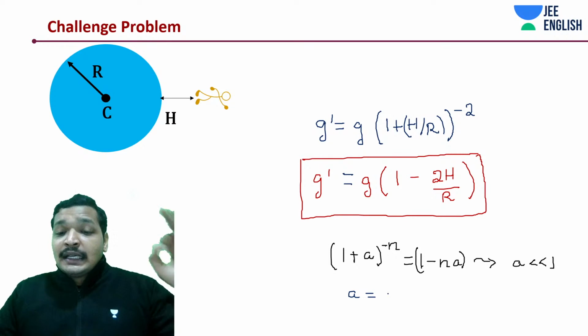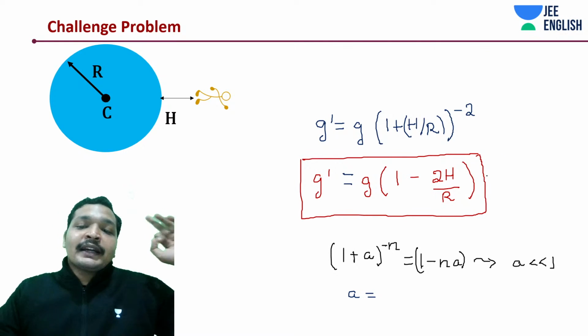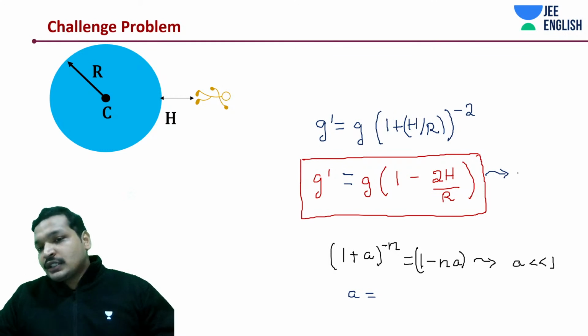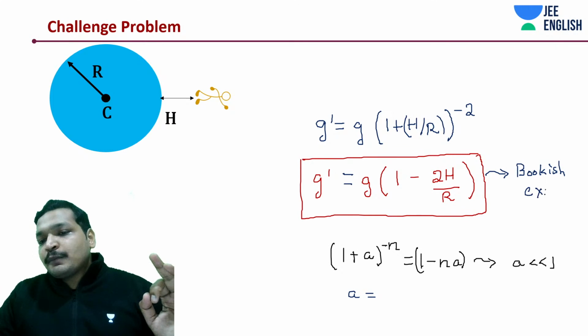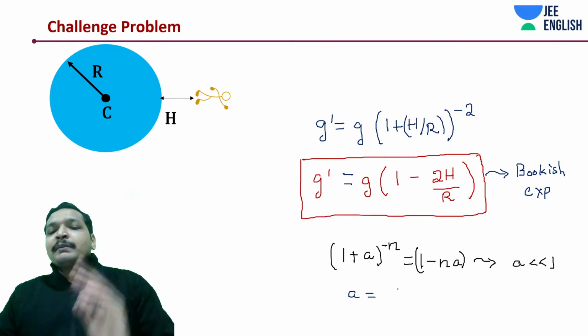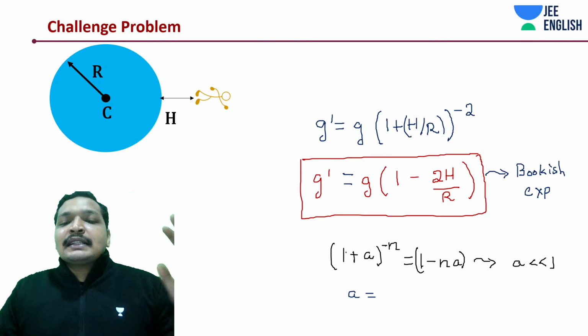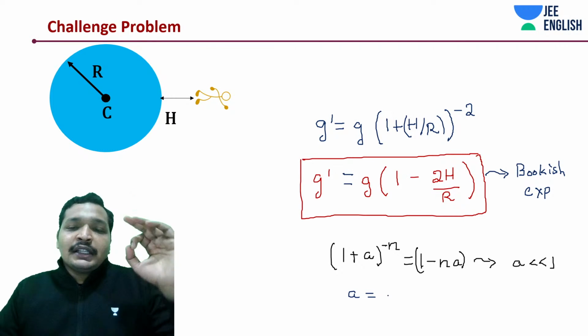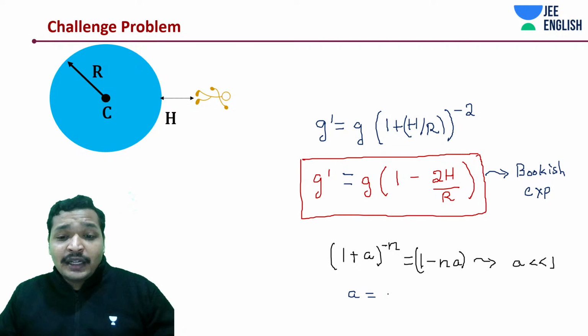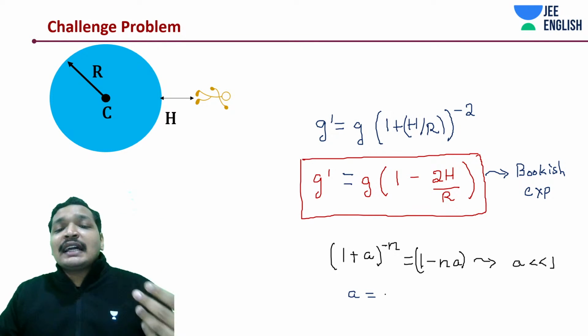Do remember this. This expression you can of course apply directly as given in your books. This is the bookish expression, and this is how we get that 1 plus a to the power minus n is nothing but 1 minus n into a. But the bookish expression is only valid if a is less than 1.